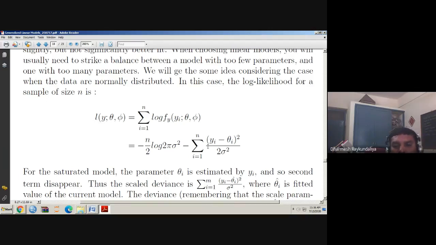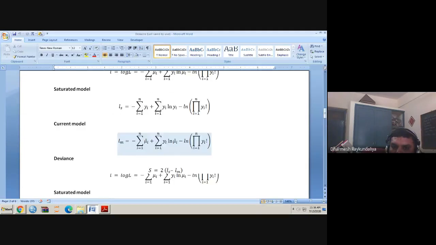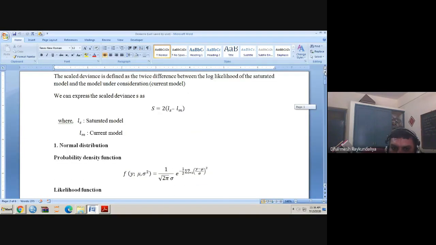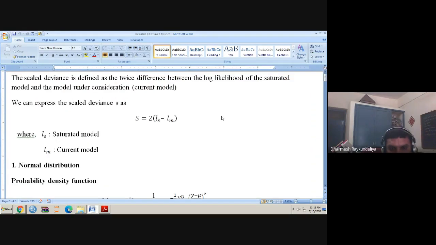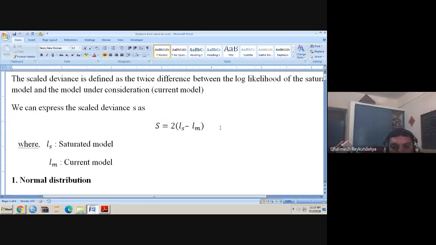For the likelihood under the model under consideration, theta i is replaced by its estimate, theta i cap. So the second term for the likelihood under the model will be minus (yi minus theta i cap) square upon sigma square, and twice of ls minus lm will be this quantity. You can understand this part very well. This is the form of the deviance: D is equal to twice of ls minus lm.